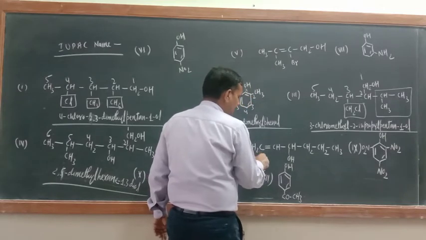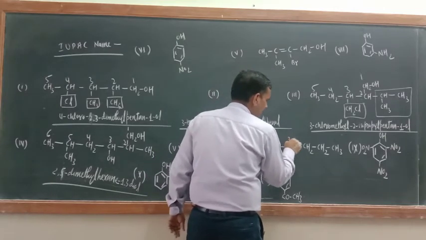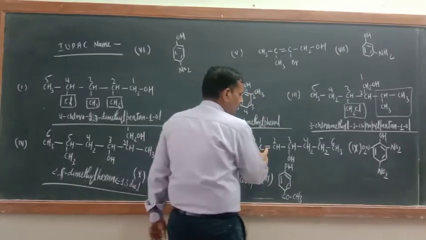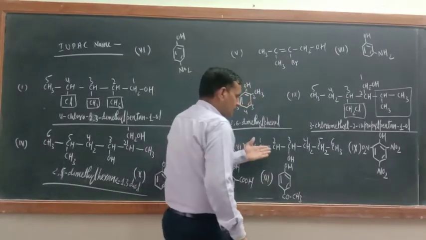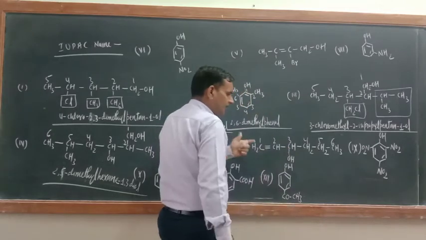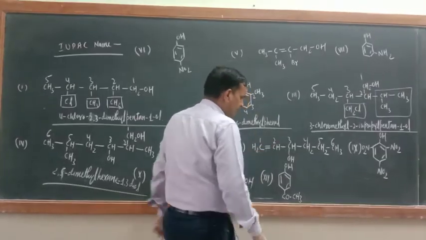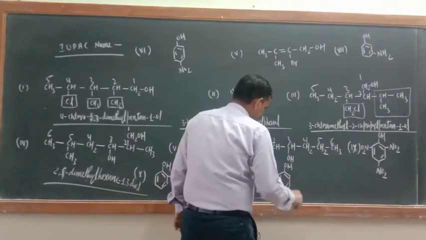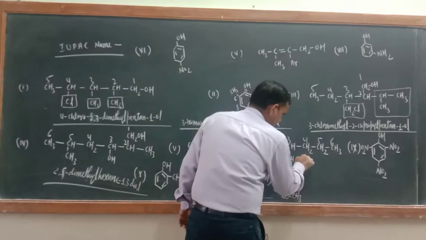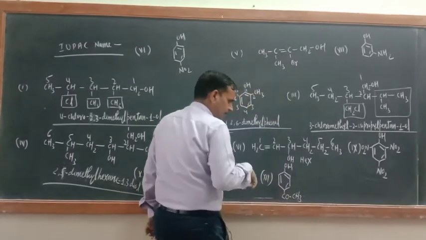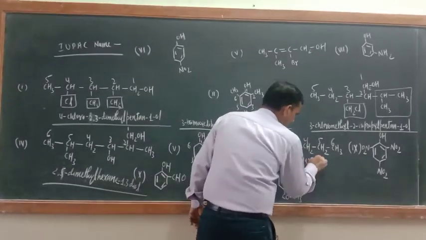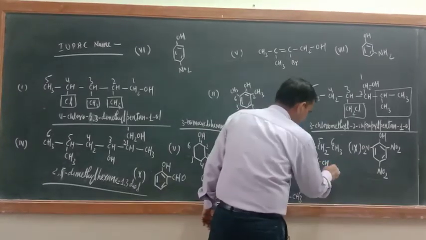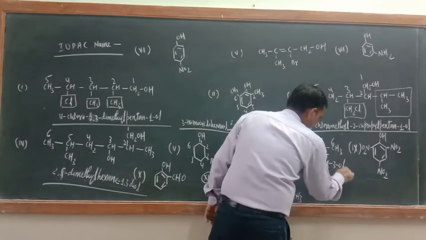if you are starting from this side, then 1 2 3 4 5 6, correct? Now double bond is also getting the least number. Now numbering always starts from that side where the functional group gets nearer. So what is the name of this one? Just see, we'll name it, this is hex, correct? Hex 1 yn, hex 1 yn 3 ol.